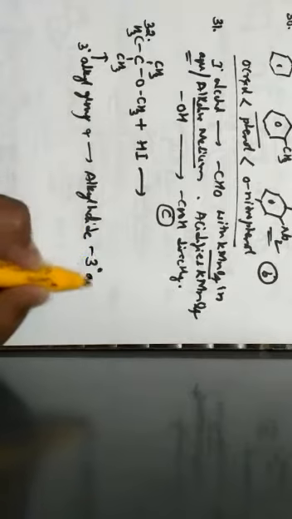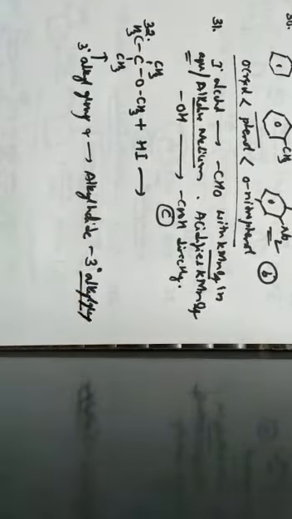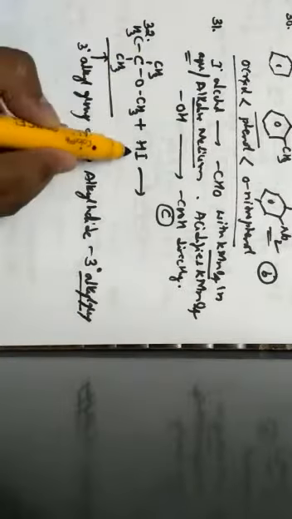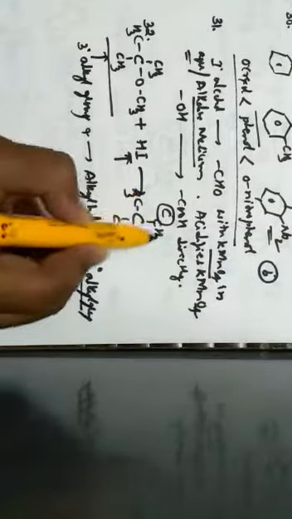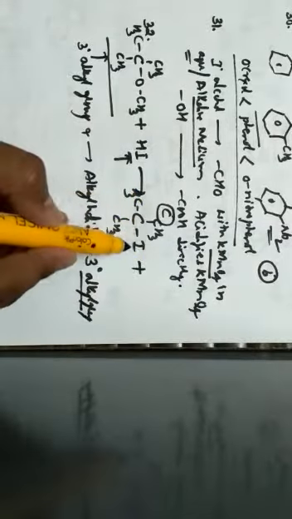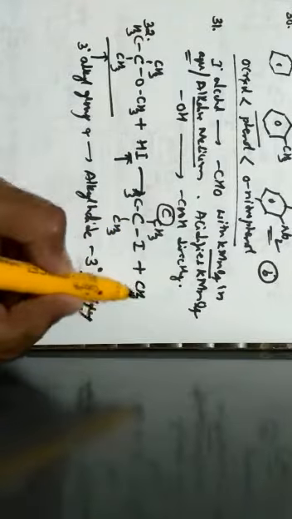When one of the alkyl groups is tertiary in nature, the alkyl halide which is formed will be a tertiary alkyl halide. So this tertiary carbon will take the halogen to form a 3-degree alkyl halide, that is tertiary butyl iodide, along with the formation of methyl alcohol.